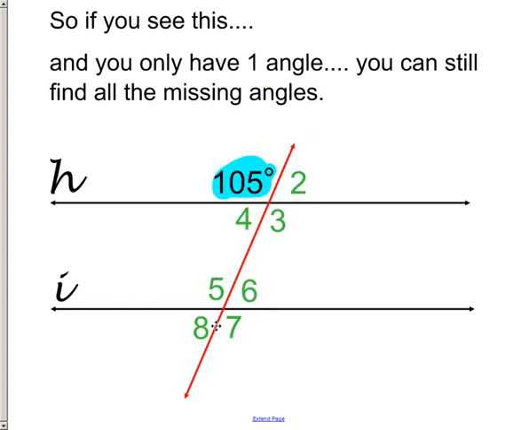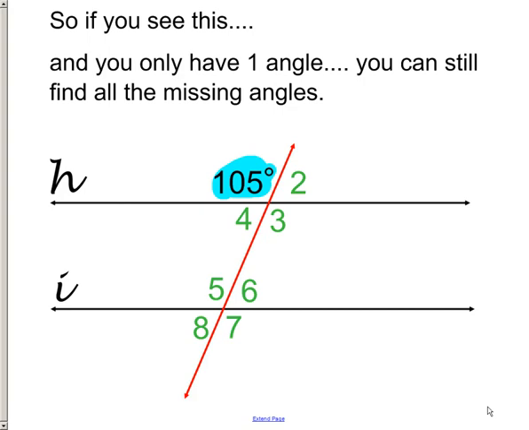Now, let's take a look at this same scenario, and let's change a few things up here. I'm going to give you one angle measure, and I want you to find angles 2, 3, 4, 5, 6, 7, and 8. You can use any type of angle relationship that you want, but you can't use a protractor. Mainly because this is not accurate. I did not draw this to scale, and this is really not a 105-degree angle. I'm just telling you to pretend it is.